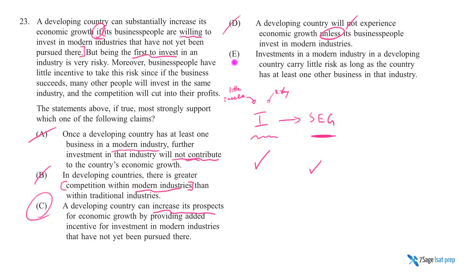It's pointing backwards. E says investments in a modern industry in developing countries carry little risk as long as the country has at least one other business in that industry. Man, it's a significant risk to be the first mover. E is saying, oh, well, then if you're the second mover, there's no risk, right? There's little risk. It's incredibly presumptuous.